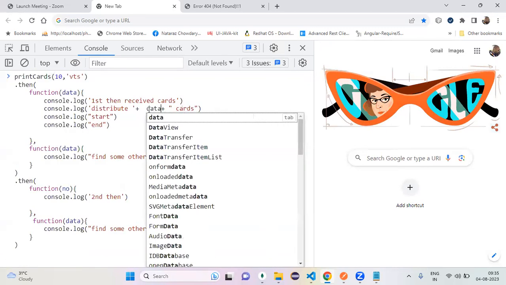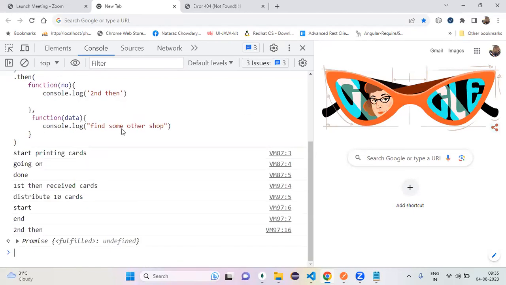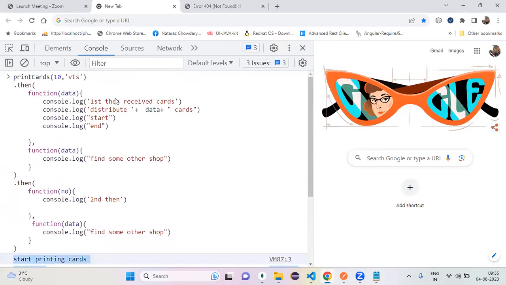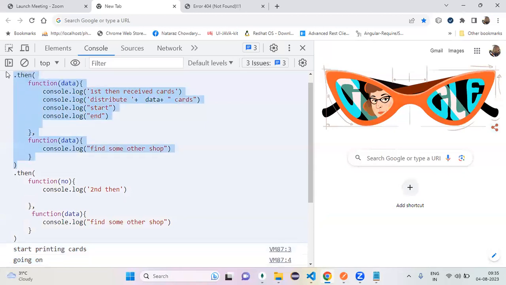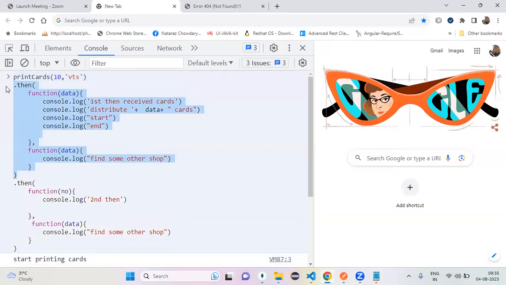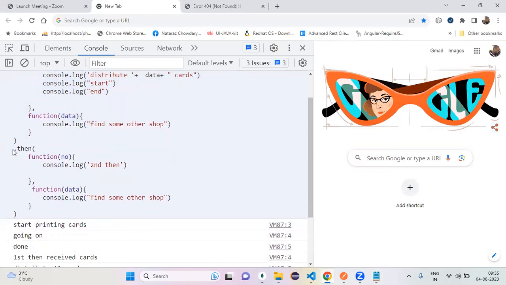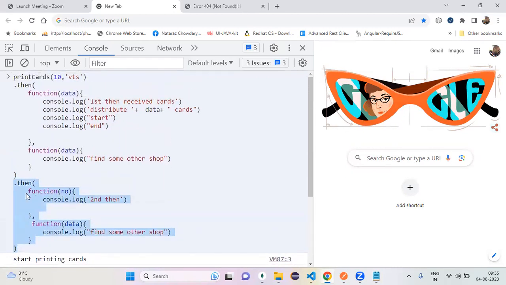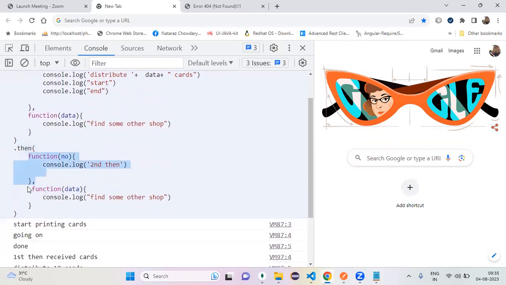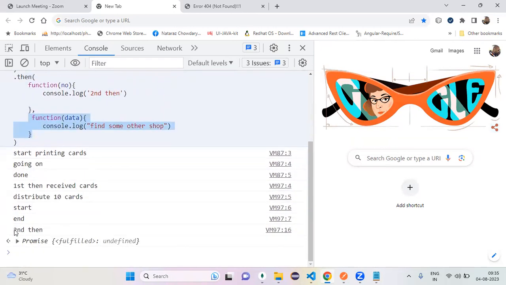So don't worry about that data. Now click on end. Now see this. Start printing, going on, done, first then executed, first person executed, distribute the codes. So start to end. Then returns me what? Success message. Then returns me what? Promise. So if it returns a promise, do you handle the promise or not? Yes. You handled it, so if there is no error, which function is going to execute? First function. First method. If there is an error, the second function. So my second then executed or not.